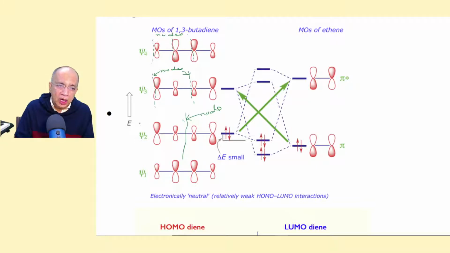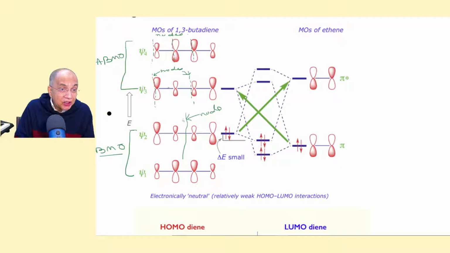Psi1, psi2 are the bonding molecular orbitals, pi bonding molecular orbitals. And these are the 2 antibonding molecular orbitals. The Americans call it anti, but the British perhaps anti. We Indians call anti-bonding molecular orbitals. This is bonding molecular orbitals, right?